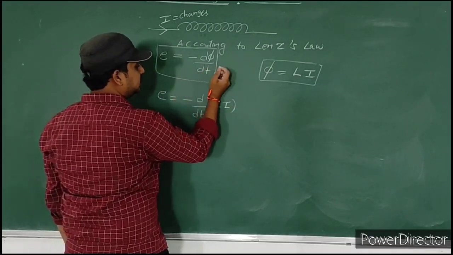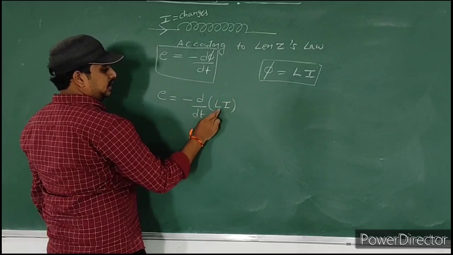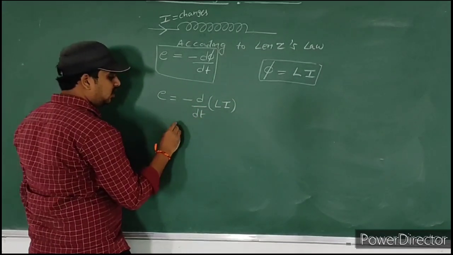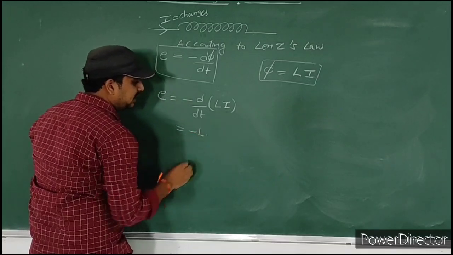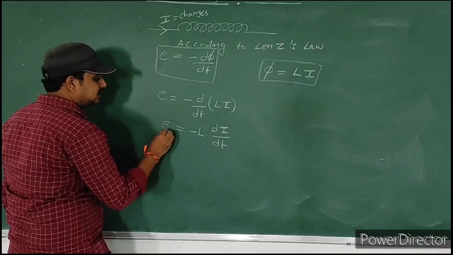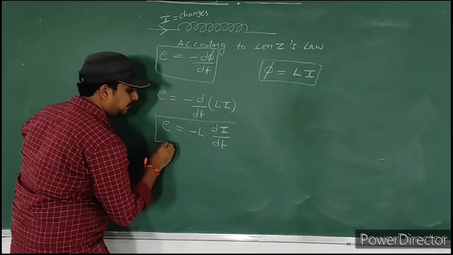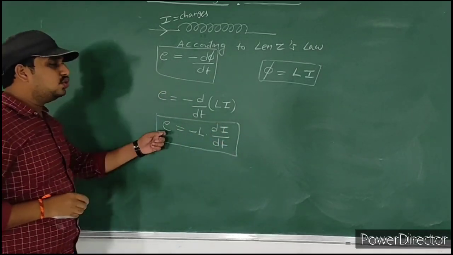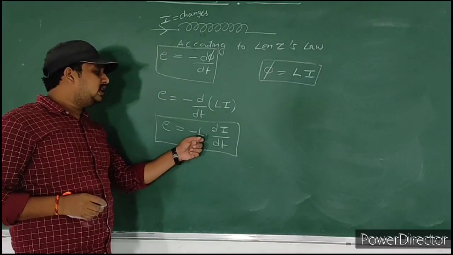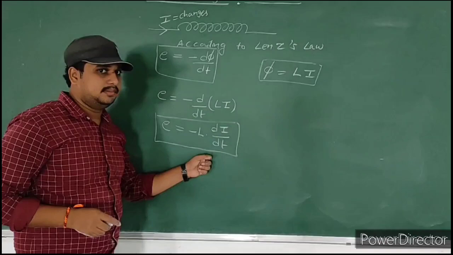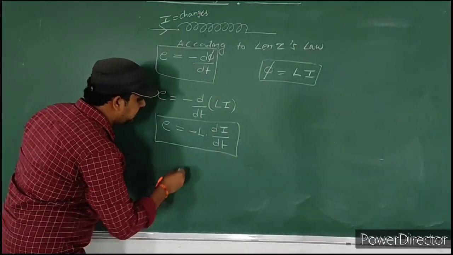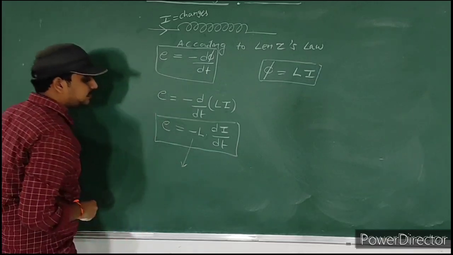Okay, so now observe here. L is constant here because it is a proportionality constant. The constant is taken out. Then what will we get? Minus L into di by dt. So this is a very important formula. The self-induced EMF is equal to minus L into di by dt. What is the minus here?